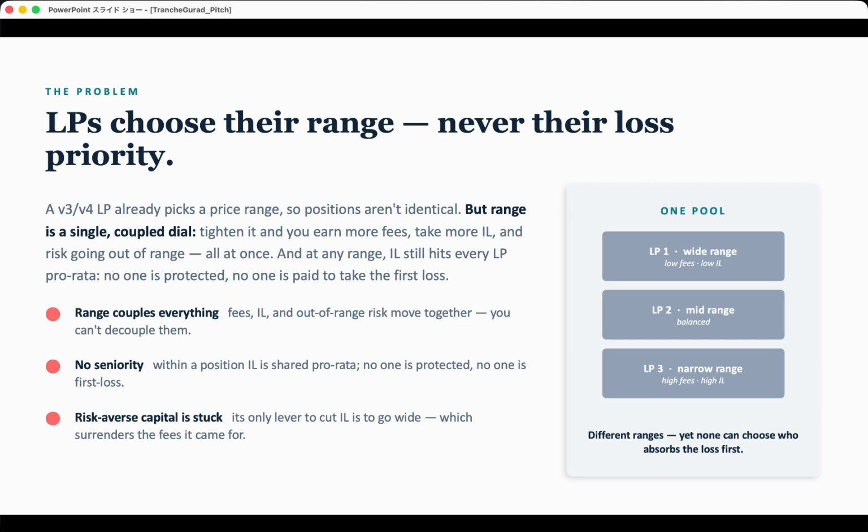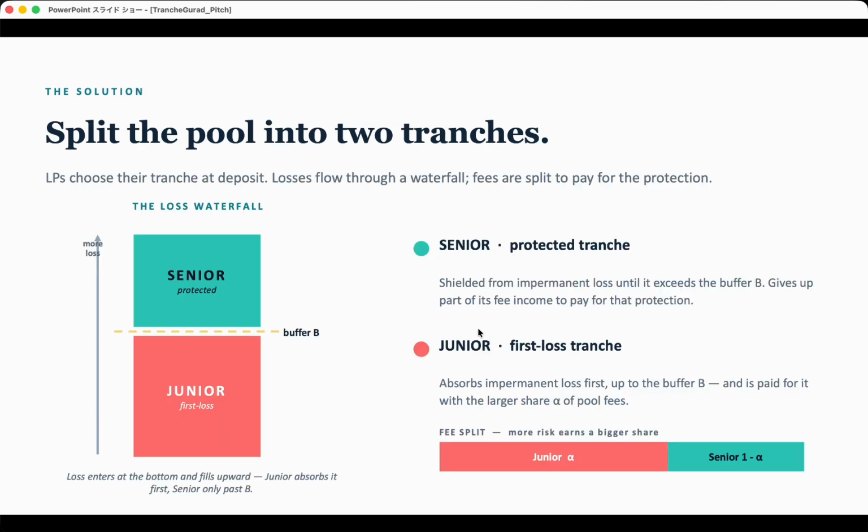Nobody's protected, nobody's paid to take the hit first, so a careful LP can only go wide, and gives up the fees. You get to choose where your money goes, but never who takes the loss. And that's the missing dial, so I'm going to add it in.